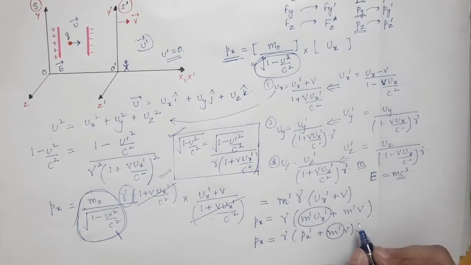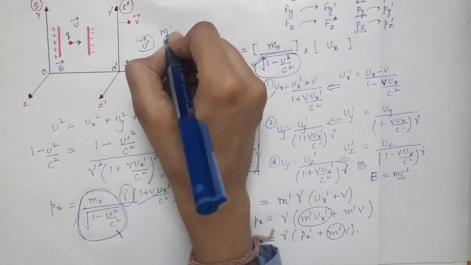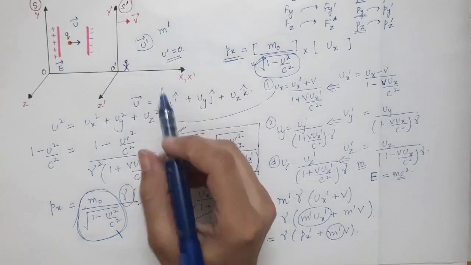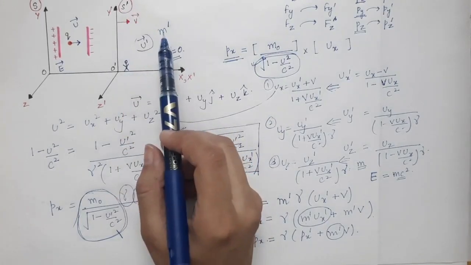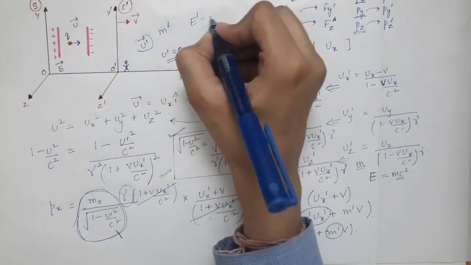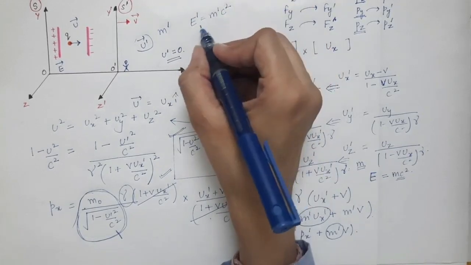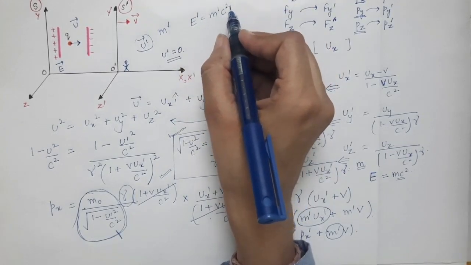Over here in S prime frame, the mass of the particle is m prime, so the associated energy E prime will be m prime into c square.